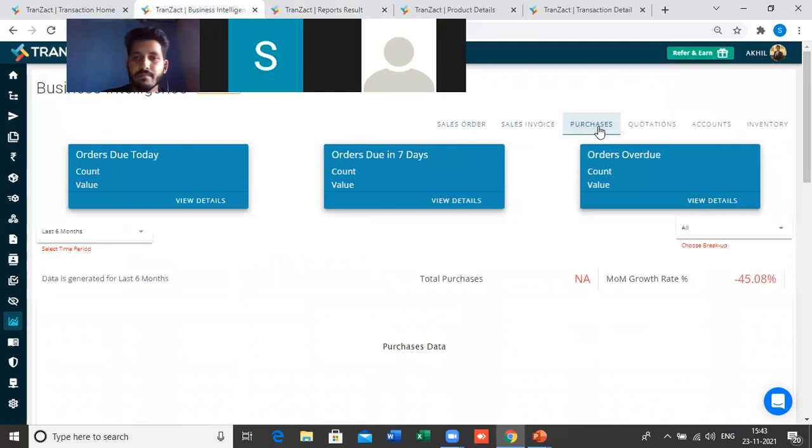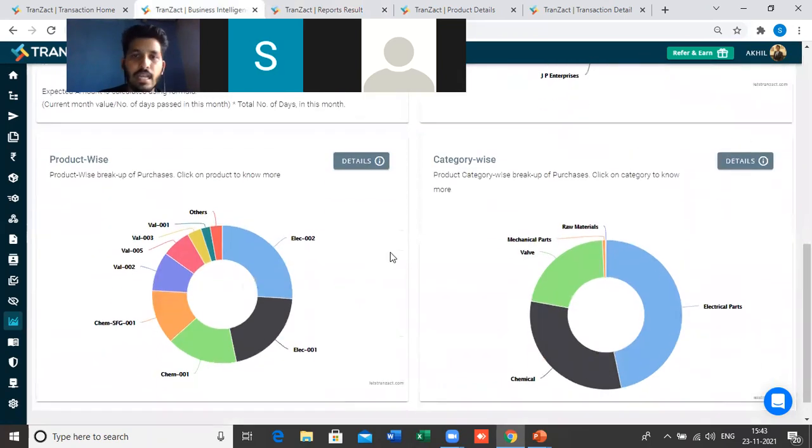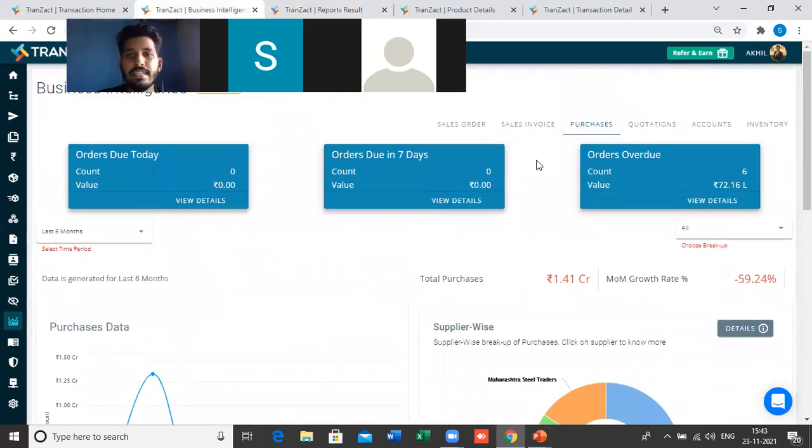Then we have the purchases. The same details are there. You can see the top suppliers, the top products which you buy, month on month purchase, product wise, right? Every single detail is the same. The details will get fetched here from the purchase orders.